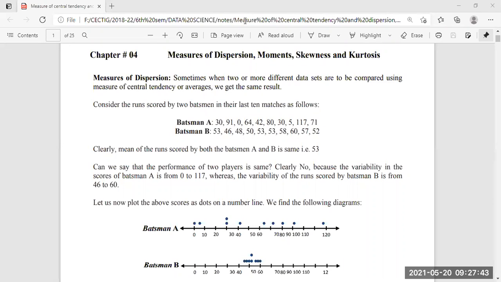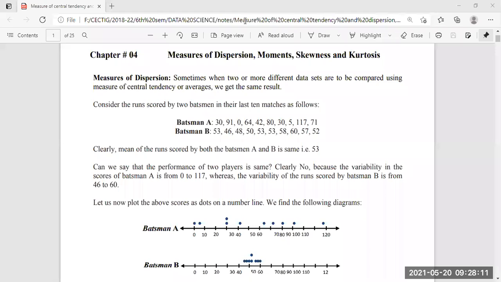We are getting some dot plot values, where we can see batsman A ranges from 0 to 120. The lowest score is 0 and the highest score is 117. For batsman B, the lowest score is 46 and the highest score is 60. So the density or the depth for batsman B is much more than batsman A, because batsman A has scored always 0 and also 100.